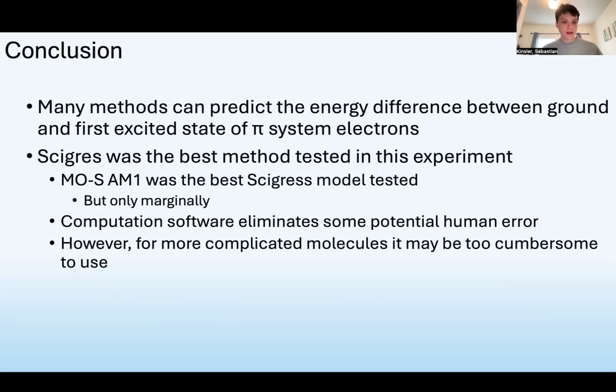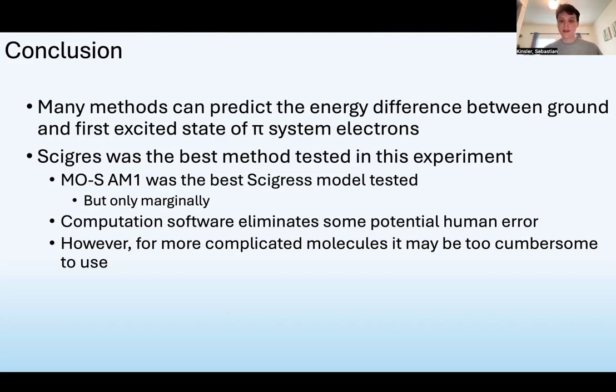In conclusion, we found many methods that can predict the energy difference between the ground and first excited state of an electron delocalized within a pi system, and therefore the wavelength of light the electron absorbs. If you have access, Cygress was by far the best method tested in this experiment, and the best of the four tested MOS derivative models in Cygress was AM1, but only by a marginal improvement. An additional reason why Cygress may be the preferred method over Huckel or particle-in-a-box is because Cygress eliminates the possibility of calculation errors that come from doing math by hand.